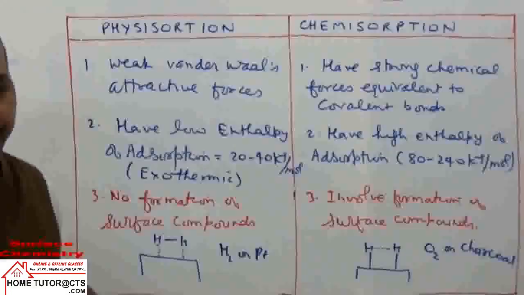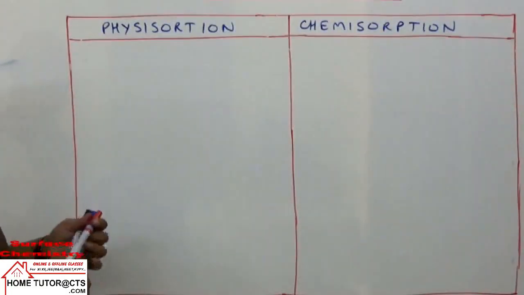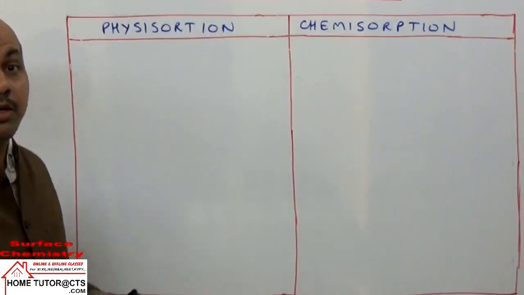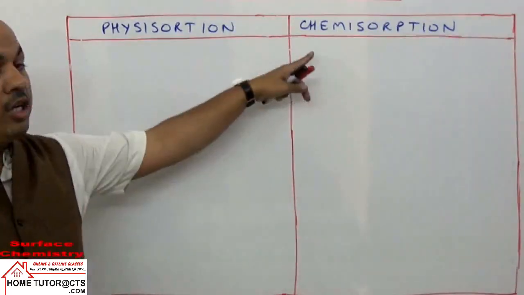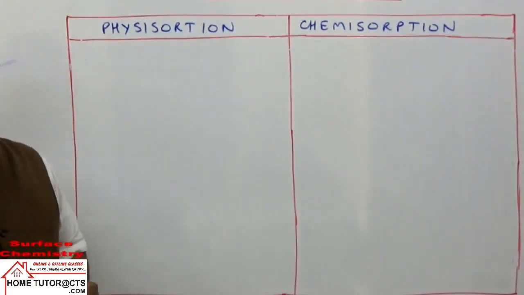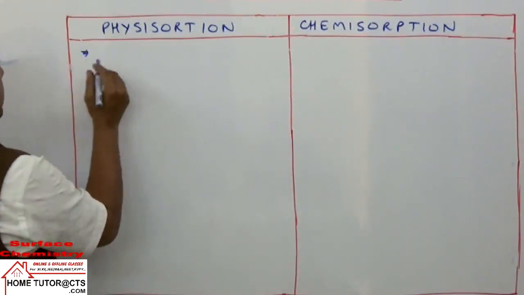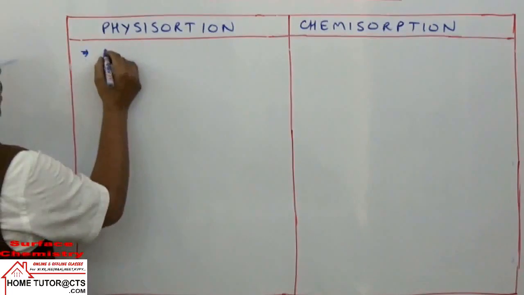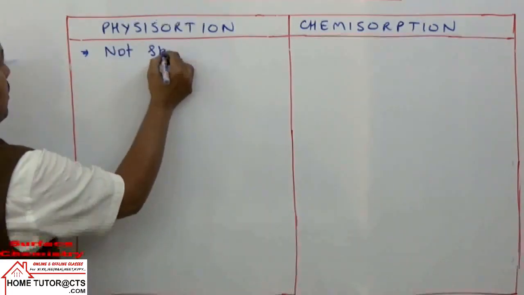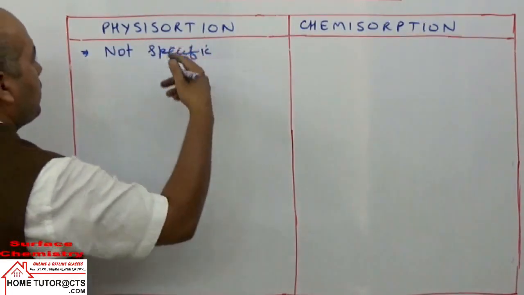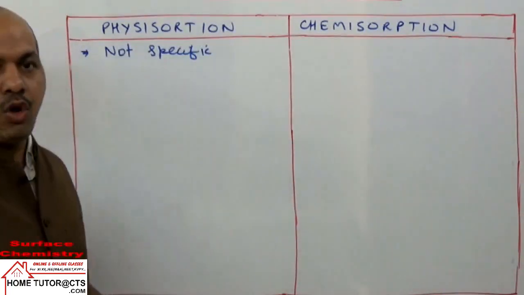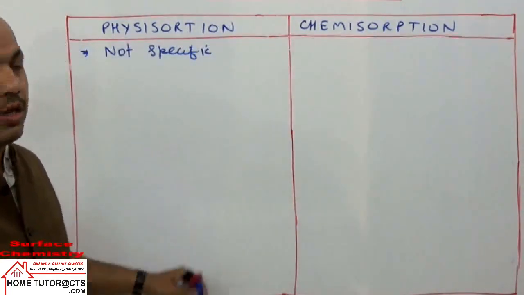चलिए आगे देखते हैं next point को. Next point can be taken. देखिए, we have discussed last point here कि no formation of surface compounds, but they involve formation of surface compounds. Due to this, what will happen? It is not specific. Means any substance or any gas can be adsorbed by any other solids or adsorbents.